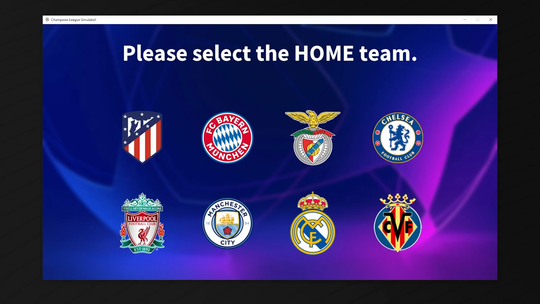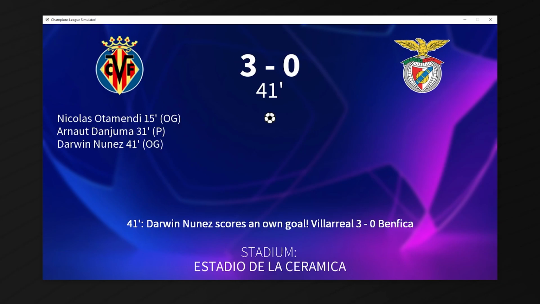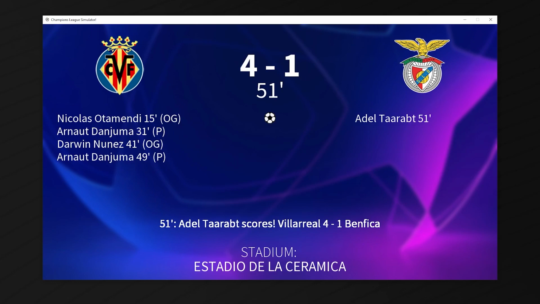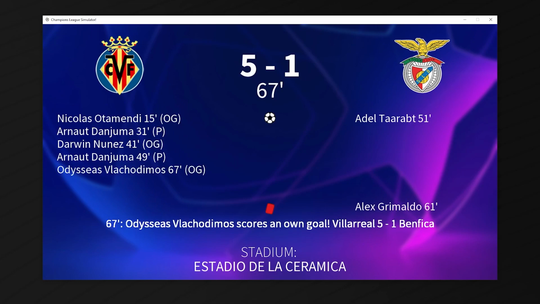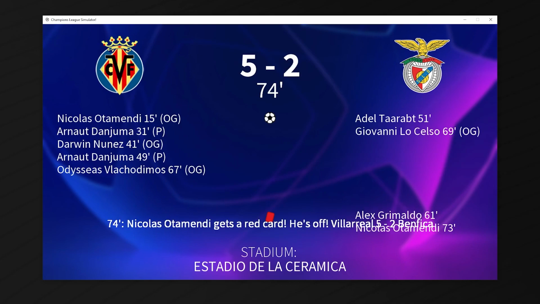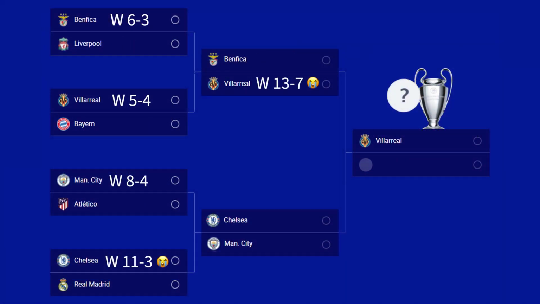What just happened? Going into the Estadio de la Ceramica, Villarreal are winning 8-5. They score another goal, it's 9-5, and another penalty to them, it's 10-5, 11-5, and halftime. Penalty to Villarreal again, it's 12-5, it's 12-6. Grimaldo gets himself sent off, it's 13-6, 13-7, and another player gets himself sent off, and it's covering the text now. And the match ends, Villarreal win 5-2, and they win 13-7 on aggregate.